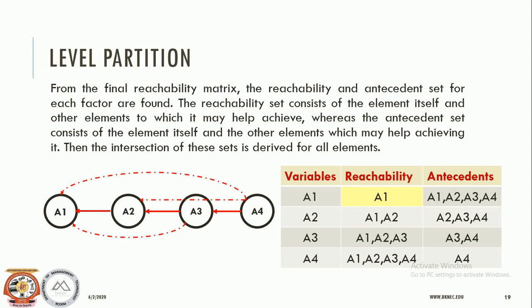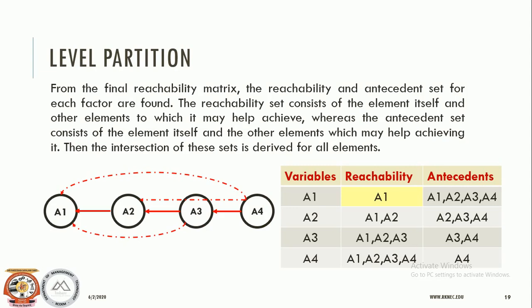We'll see how that can be done. The top level factors are those factors that will not lead to other factors above their own level in the hierarchy. Once the top level factor is identified, it is removed from consideration, and then the same process is repeated to find out the factors in the next level. So this process continues until the level of each factor is found. So these levels help in building the digraph as an ISM model. So let us consider that this is our digraph.